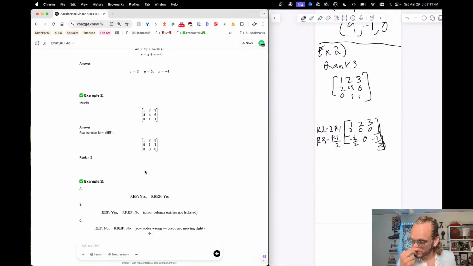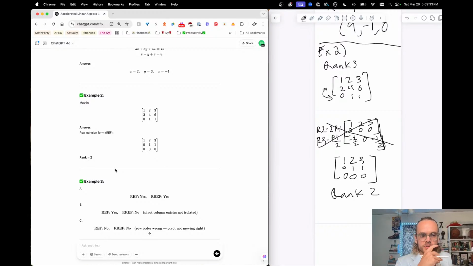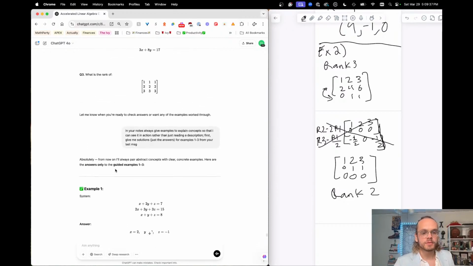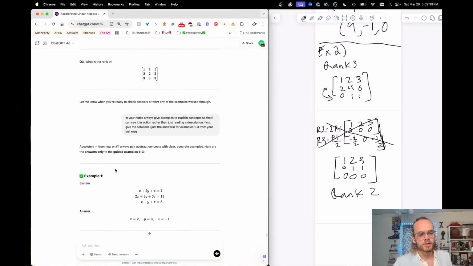Third row, I'm just going to swap these two here. So scratch all that. It's going to become 1, 2, 3. 0, 1, 1 goes in the middle, and then 0, 0, 0 is that final row. And so this is rank 2, because there's that 0, 0, 0 row. So I need to reduce to row echelon form before I can determine the rank. Got it. Let's go back to example 1, figure out where I went awry.